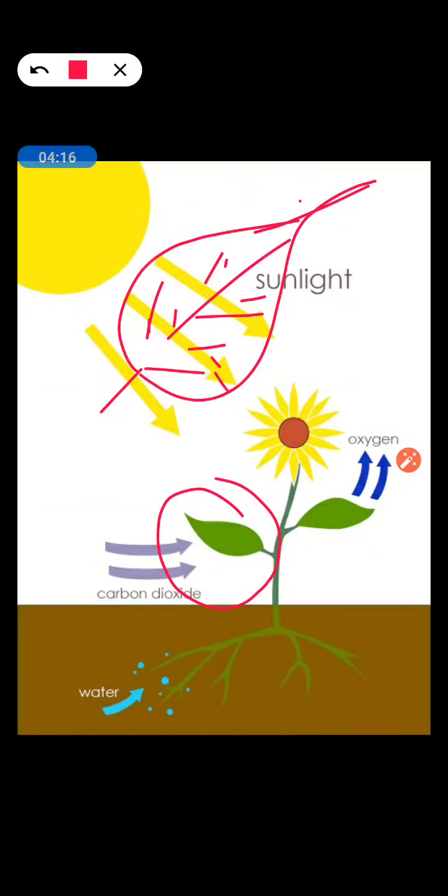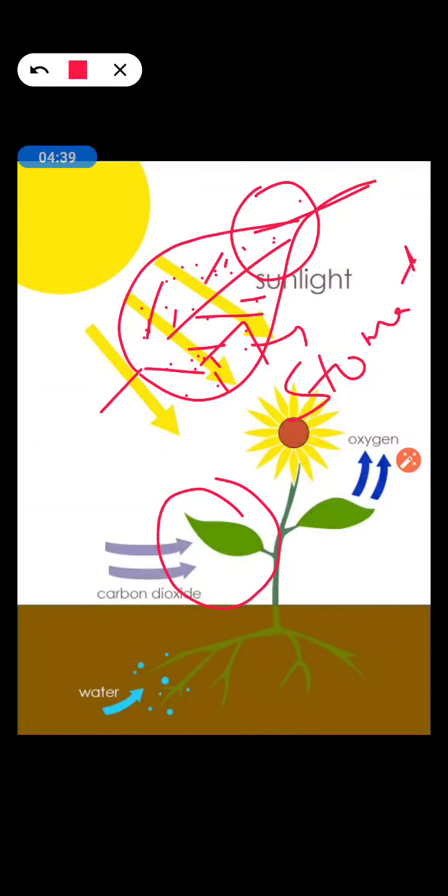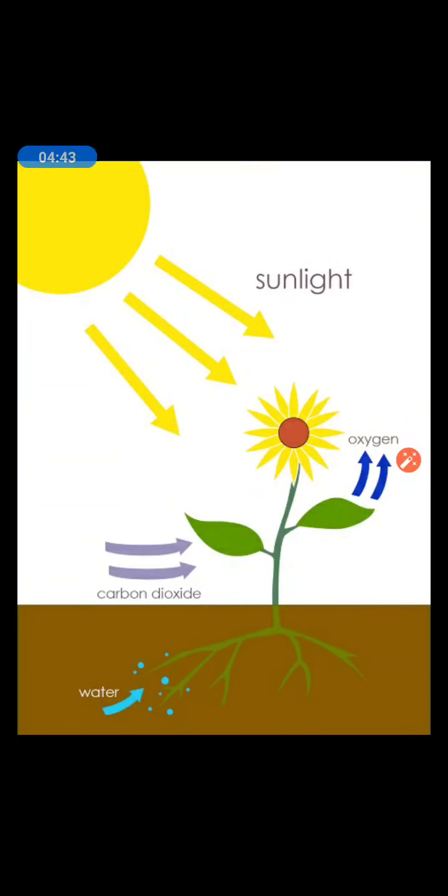If we want to see this portion of a leaf in an enlarged view, like zooming in, that is done with the help of a microscope. So we can see that there are small pores present on the leaves. They are called stomata. So the small pores or holes present on the leaves are called the stomata.